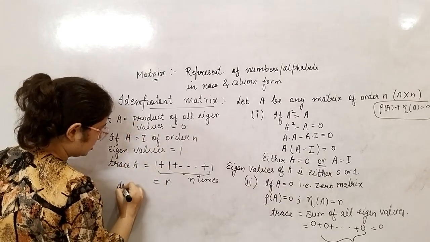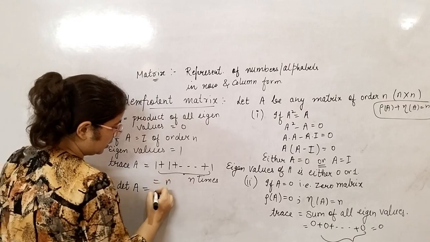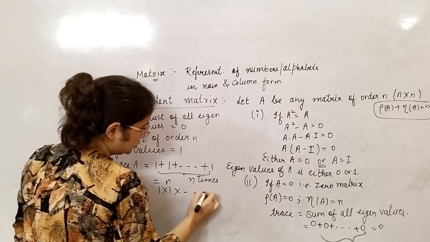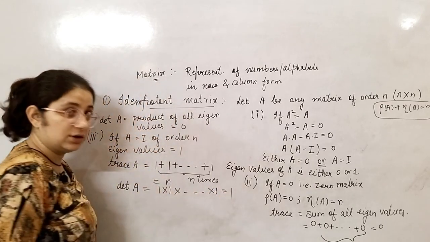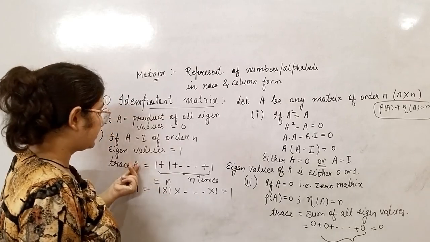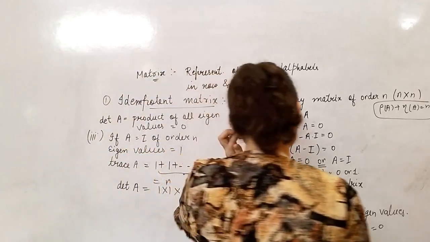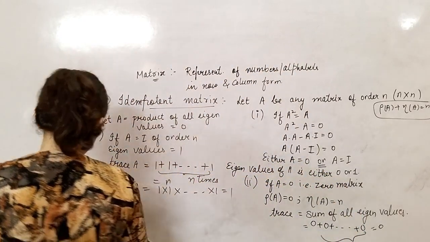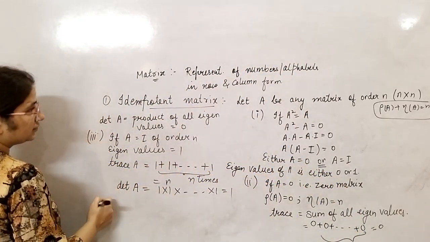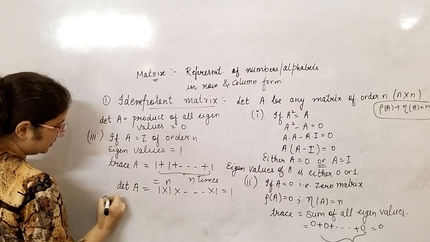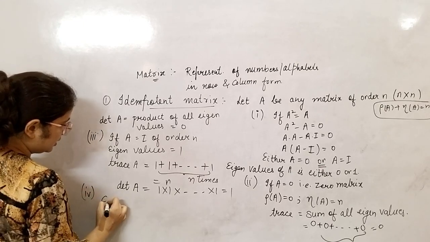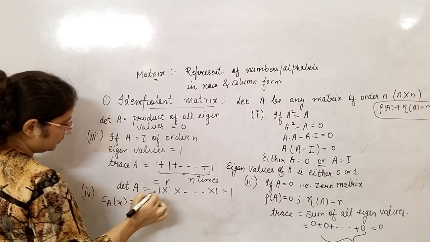Now the determinant of A: 1 multiplied by 1, and so on up to 1, is always 1. So the determinant is 1 and the trace will be your n. All right. Now the characteristic polynomial. The fourth property is the characteristic polynomial of A.